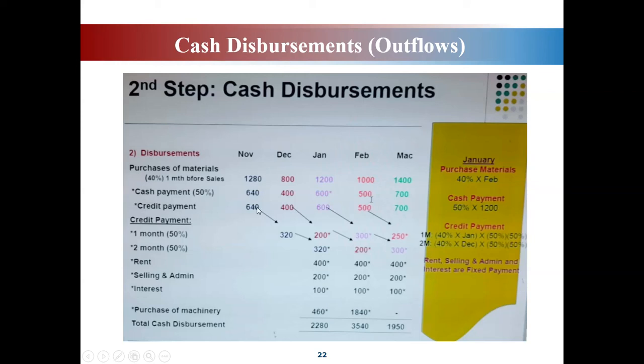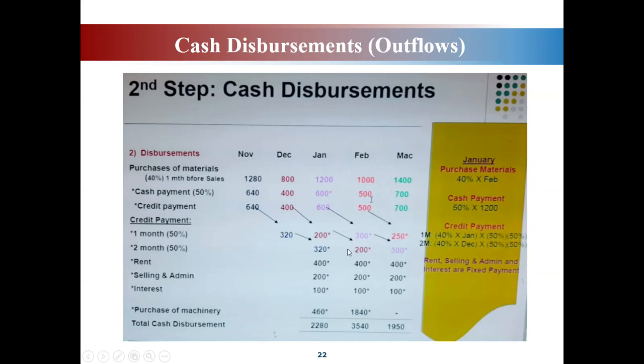November ni dia punya credit payment, total credit payment is 640 kan? 640 ni 50% you dah bayar pada December. So balance another 50% which is 320 juga you bayar in January.